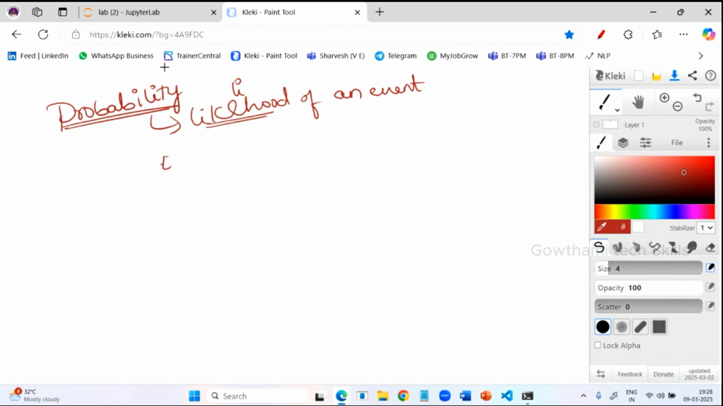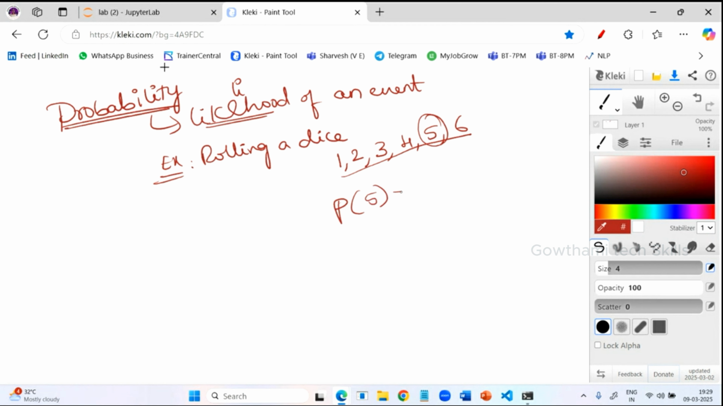Now, when I'm giving one example, if I'm taking a dice and rolling it, what are the possible events here? இப்போ ஒரு டை நம்ம ரோல் பண்ணிட்டு இருக்கோம்னா what are the possible values on that dice? Like 1, 2, 3, 4, 5, 6. Means the possible events on the dice are 1 to 6. For suppose, what is the probability of getting 5?